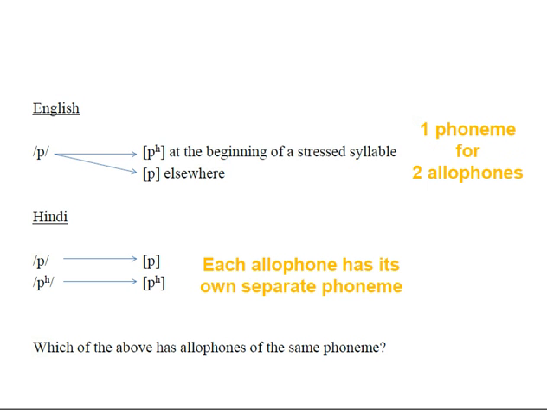And here is the answer. In English, we have one phoneme for two allophones. In Hindi, each allophone has its own separate phoneme. So the question, which of the above has allophones for the same phoneme? Well, it's clearly English. Two ways of saying the same phoneme. This is one way of saying this phoneme, and one way of saying a completely different phoneme.